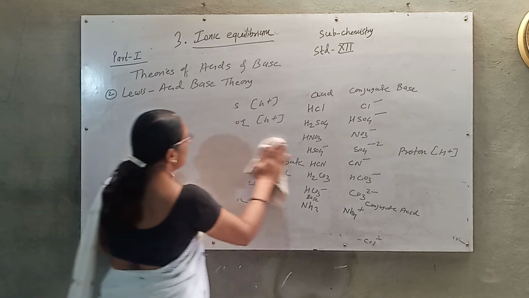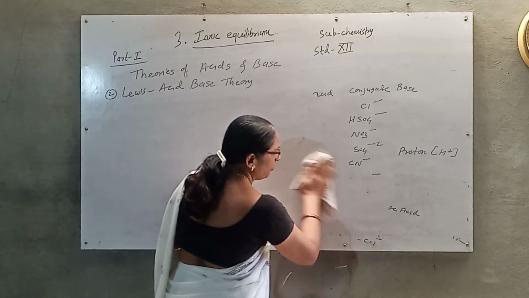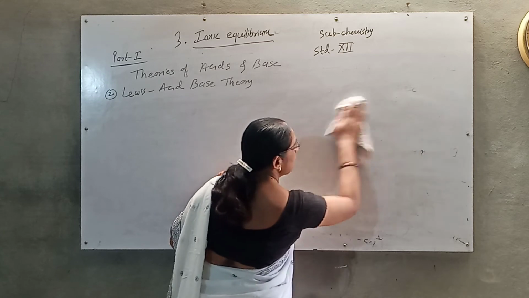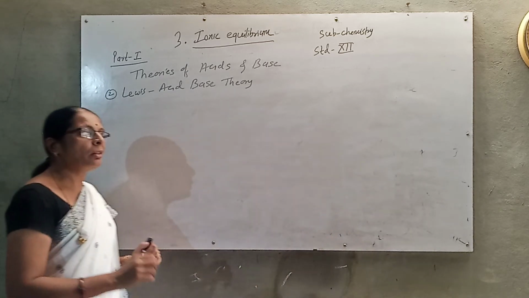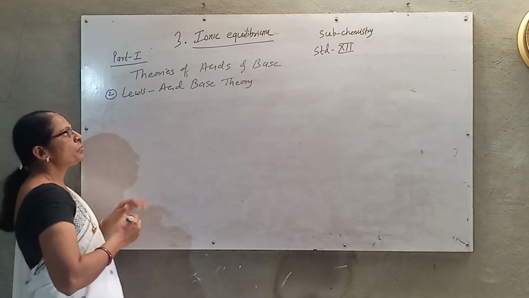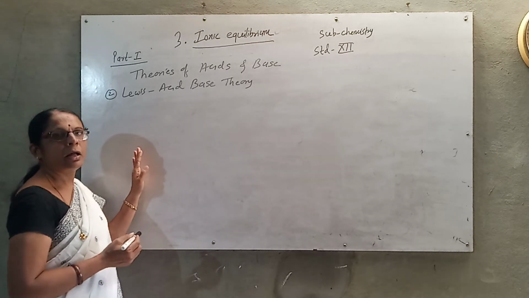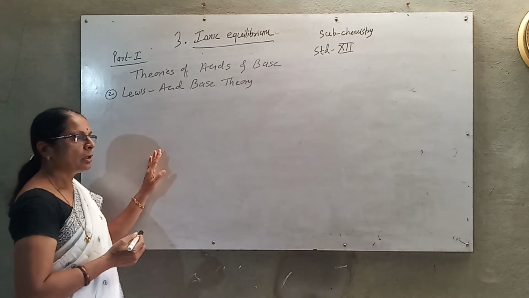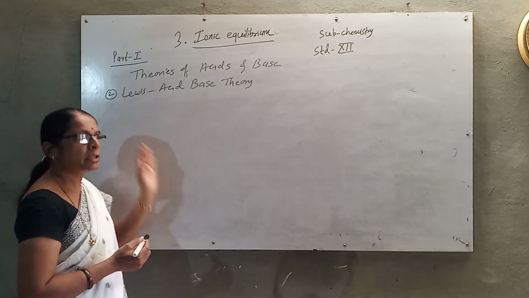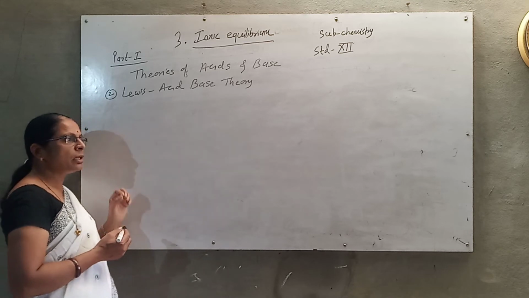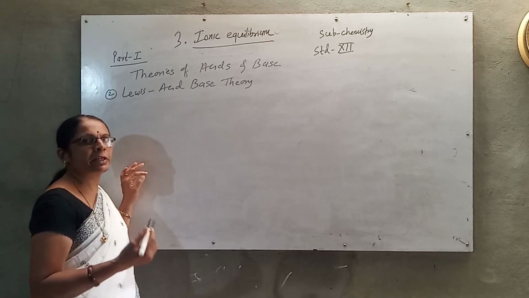So what are the drawbacks of this acid-base theory? It considers the properties of acids and bases only in terms of the proton. Those which do not possess protons are not acids and bases according to this theory. It also does not consider the reaction between acidic oxides and basic oxides.